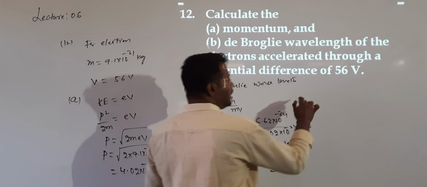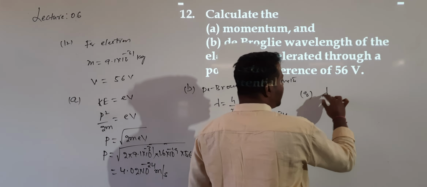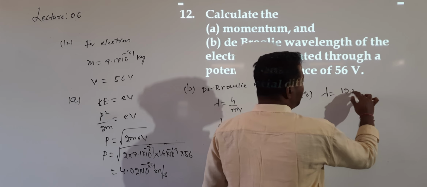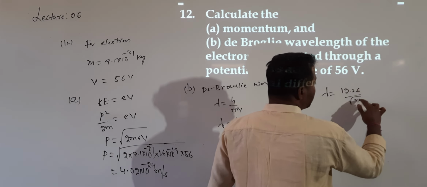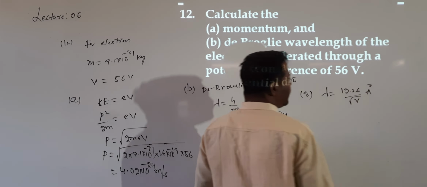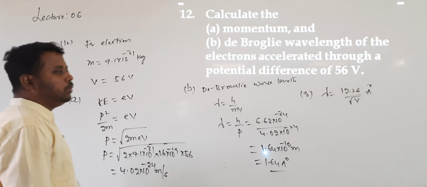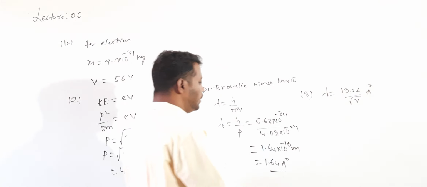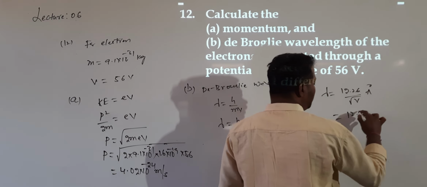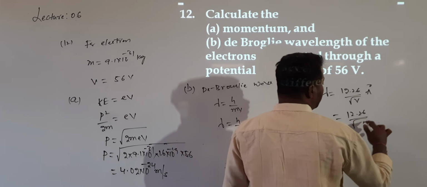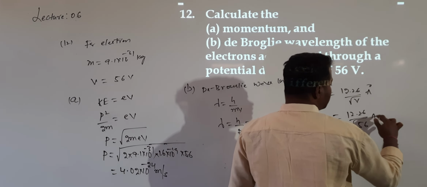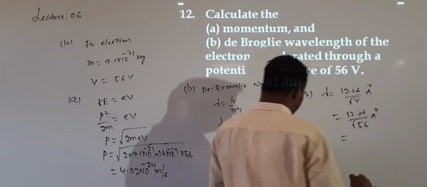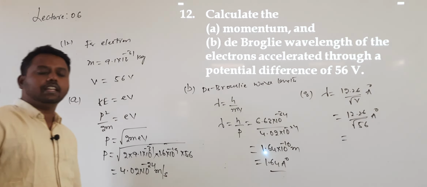You can also calculate this de Broglie wavelength by the formula lambda is 12.26 divided by root V. We already discussed that for the electron, the wavelength is given by 12.26 divided by root V, where the accelerating potential value is 56. So 56 is very close to which value?